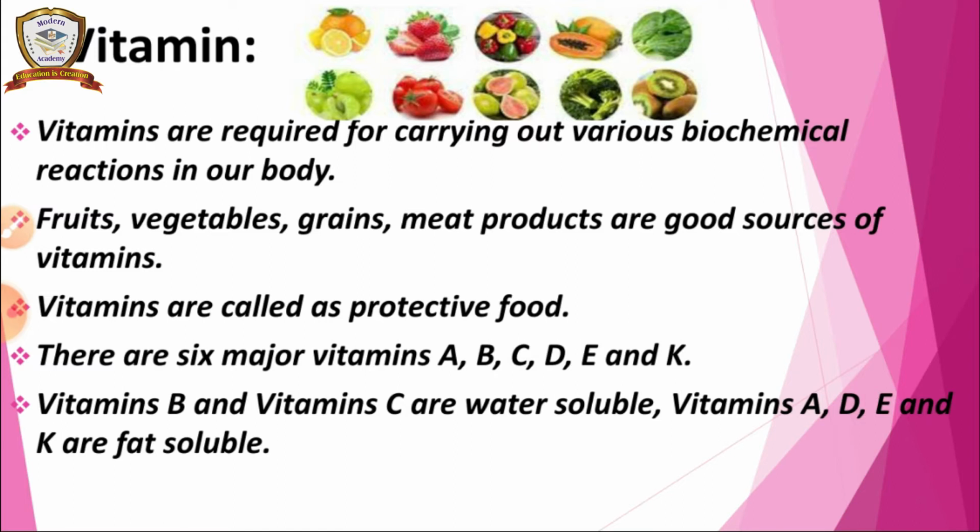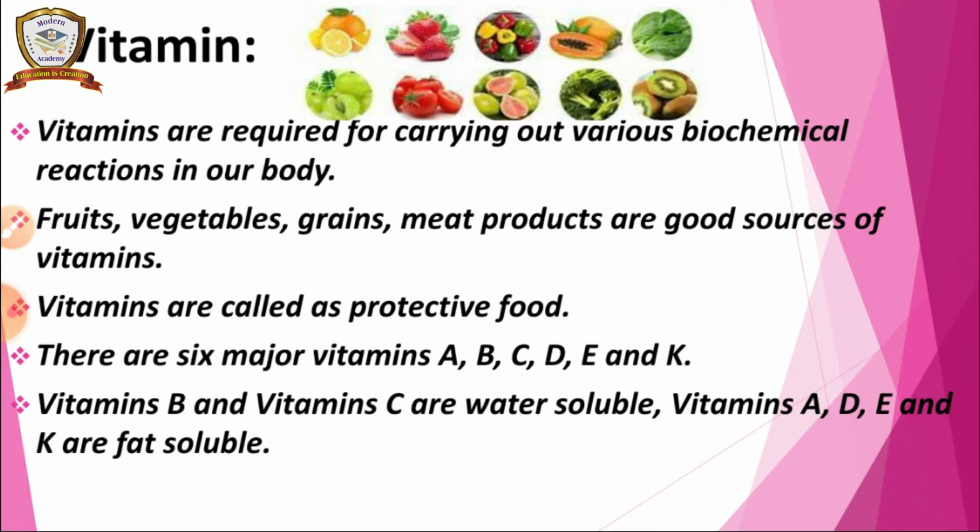Okay? So what do you mean by vitamins? Vitamins are helpful in carrying out various biochemical functions in our body, and we get vitamins from fruit, vegetables, grains and meat products.